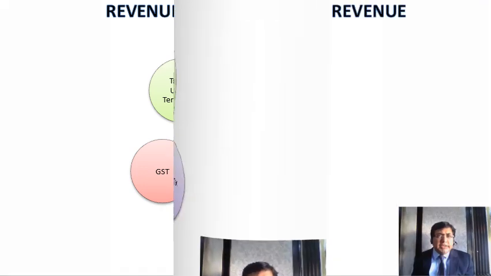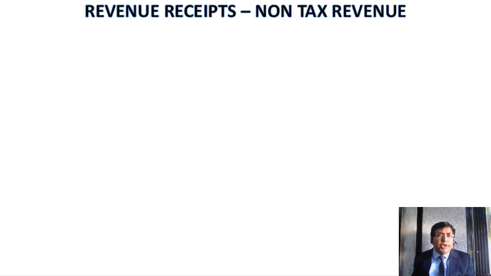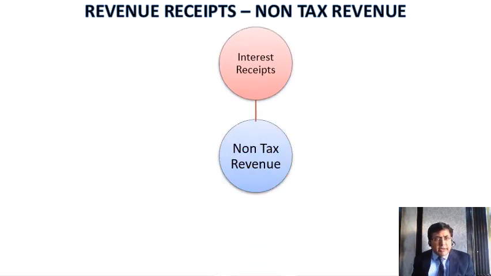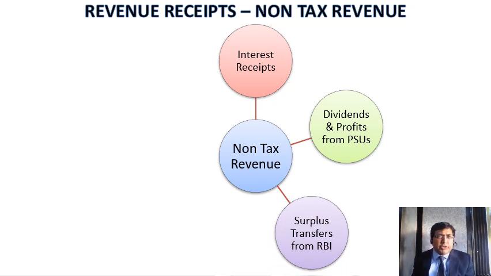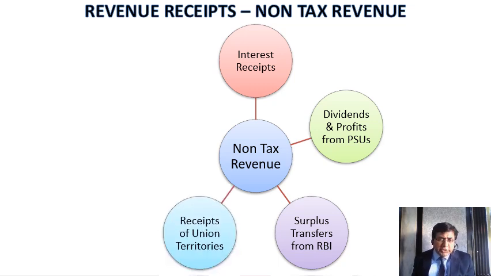Revenue receipts can also include the non-tax revenue. The sources of non-tax revenue are interest receipts, that is, the government receives some interest from the investments made and from the loans given, dividends and profits from the public sector units, and surplus transfers from RBI. Basically, we know that RBI is the apex of the banking sector of the country. Any surplus with RBI is later on transferred to the government. It also includes receipts of union territories, and the grants and donations received by the government.